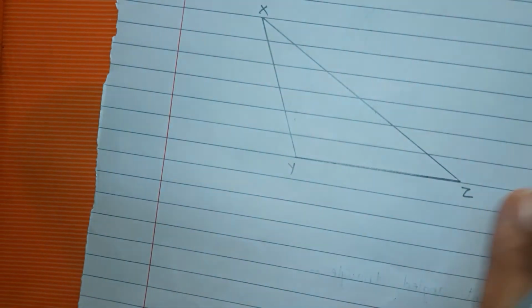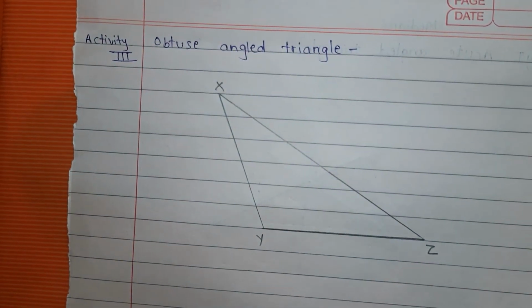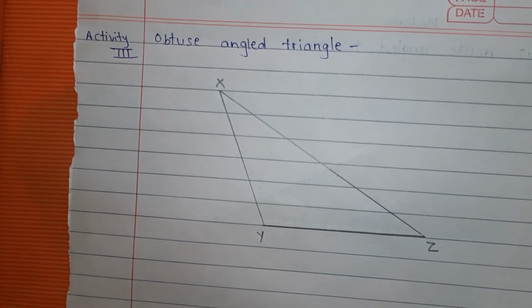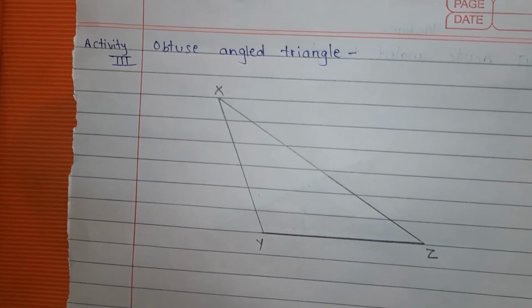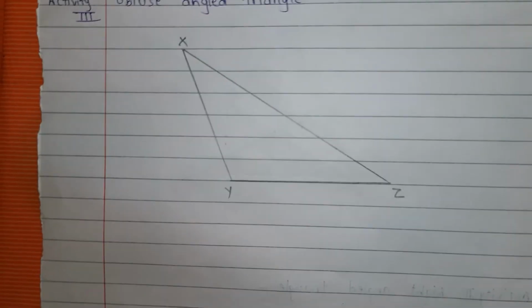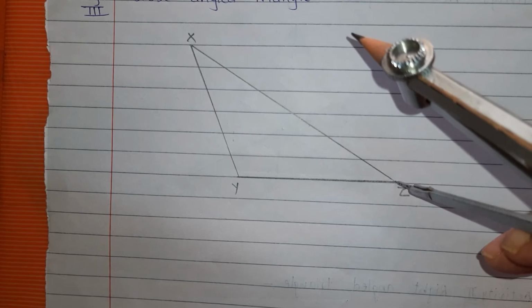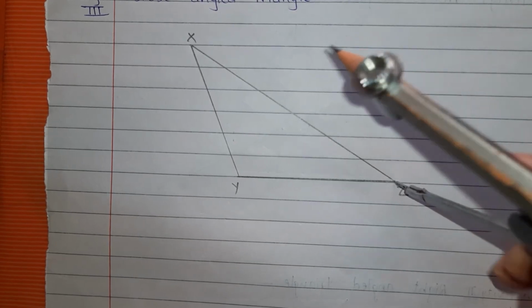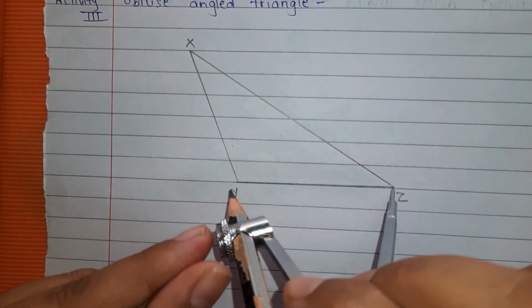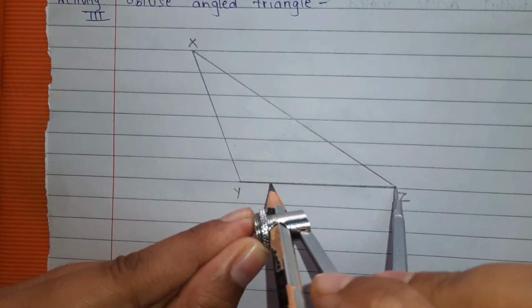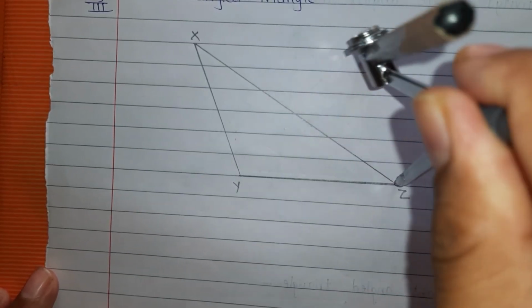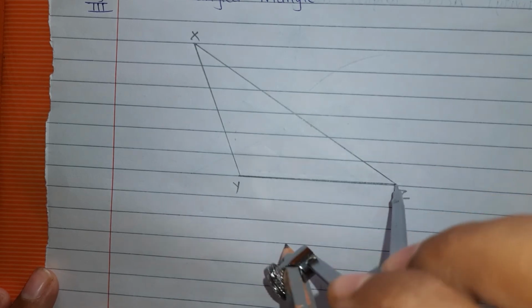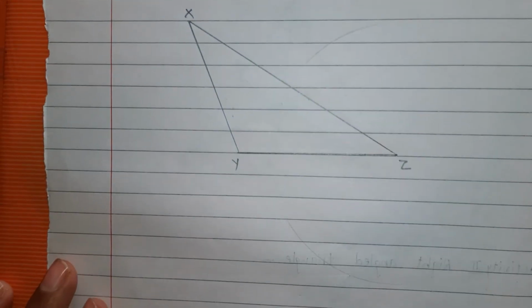Now the last activity we will see for an obtuse angled triangle. For this also we will draw the perpendicular bisectors. First we will draw the bisector of YZ. First keep on Z. Take distance more than half. Draw one arc above. Draw one arc below.